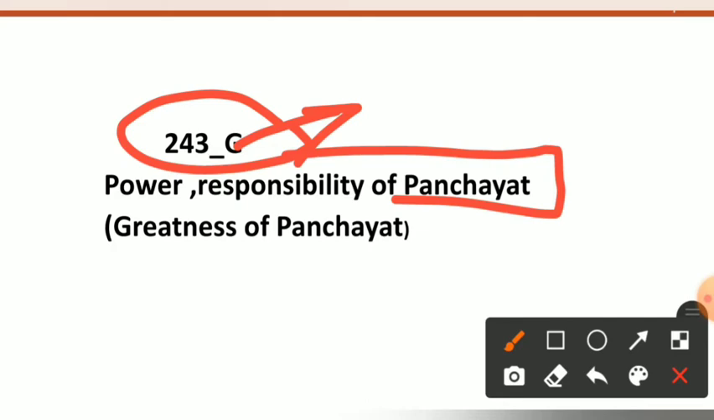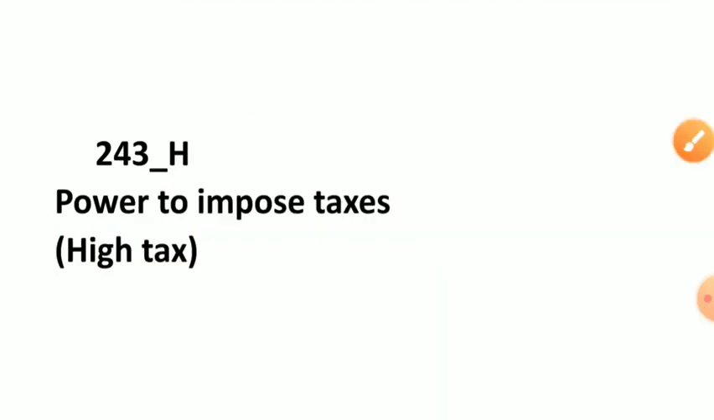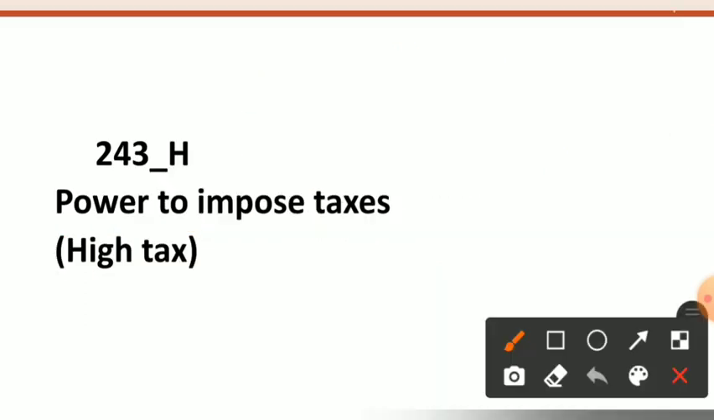When somebody is great, he has power, he has responsibility. So Article 243 deals with the greatness of the panchayat. Hope you have got this. Now see Article 243H. Article 243H can be remembered.